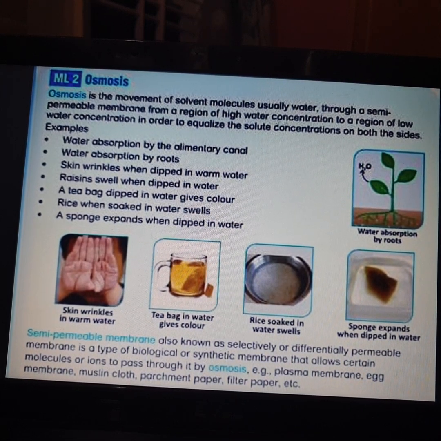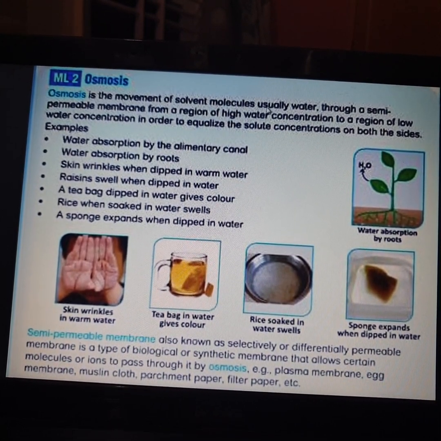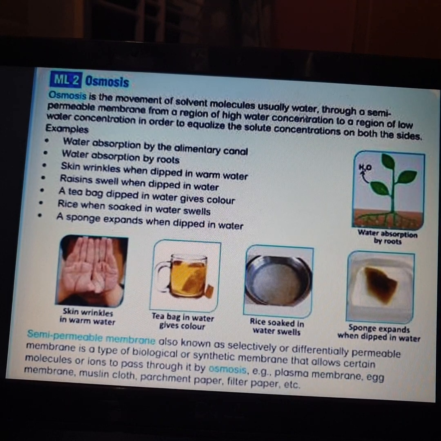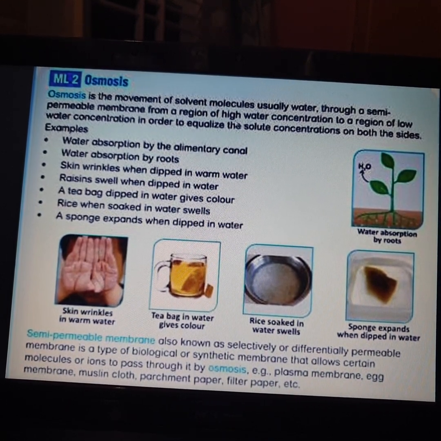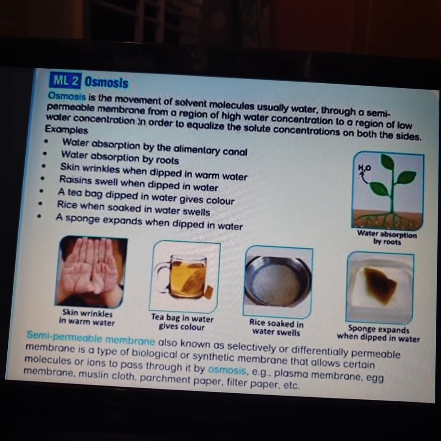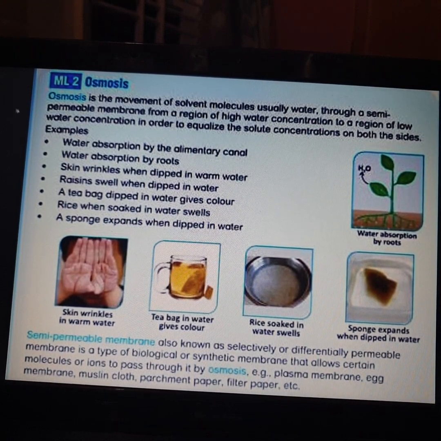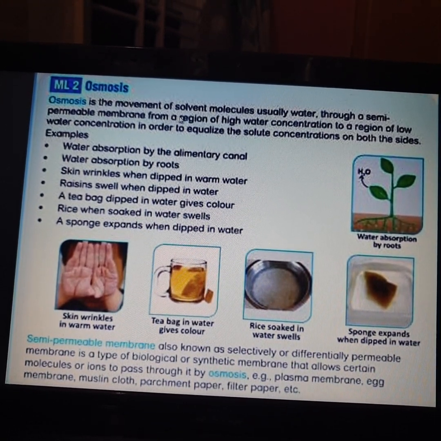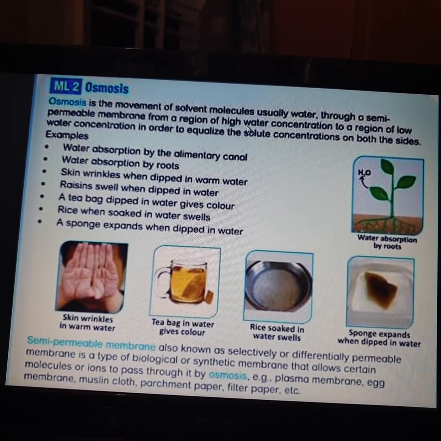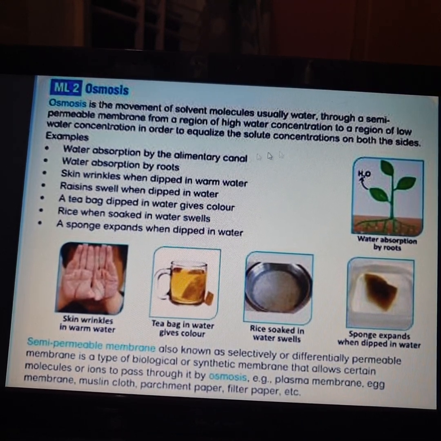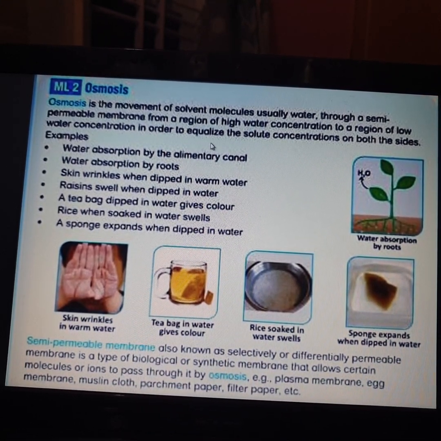Osmosis is the movement of molecules, for example water, through a semi-permeable membrane. The main important point to be noted here is through a semi-permeable membrane, from a region of high water concentration to a region of low concentration.